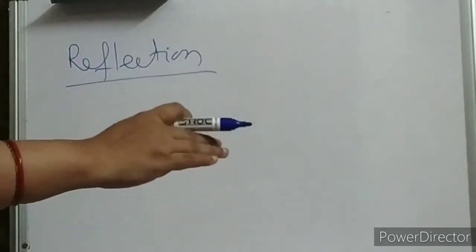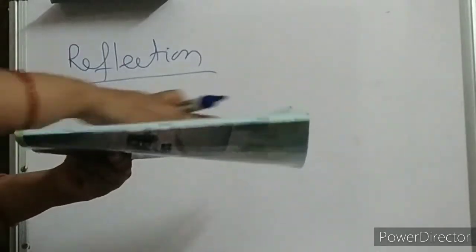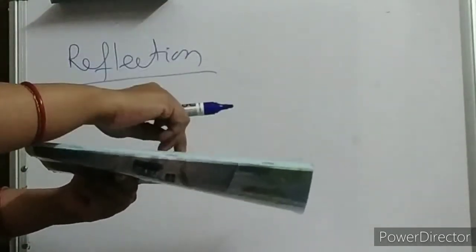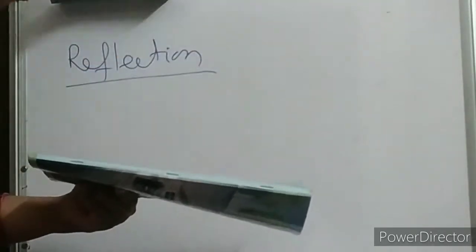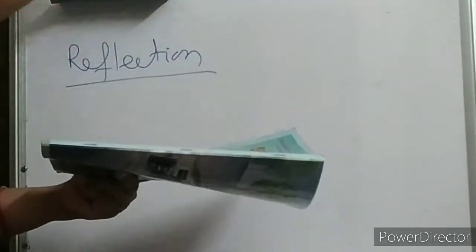Suppose this is your reflecting surface. Light is coming, the incident ray strikes the surface and reflects back. See, the medium and the surface are perpendicular to each other. So it is coming and going back in the same medium. Clear, children?